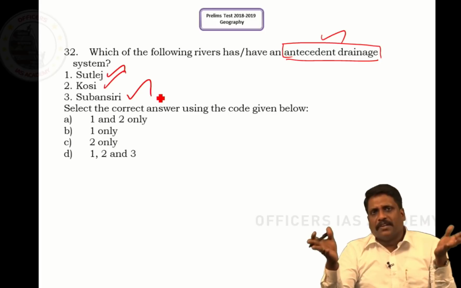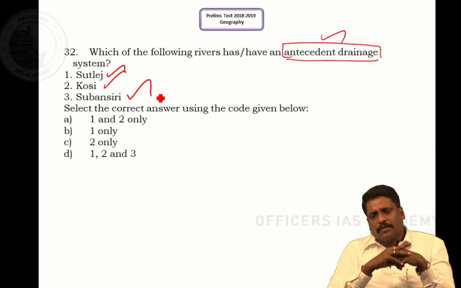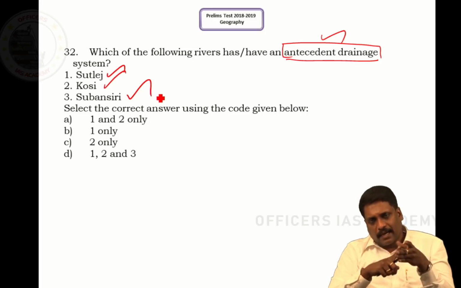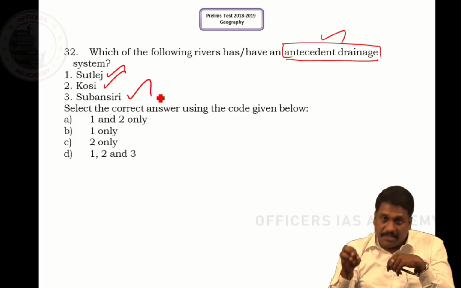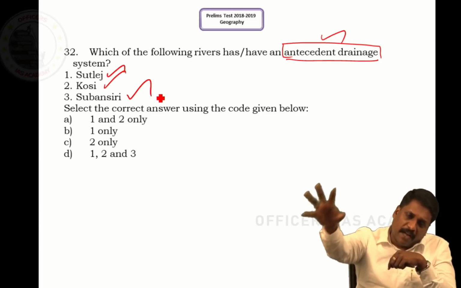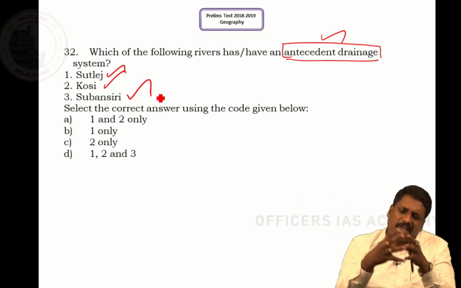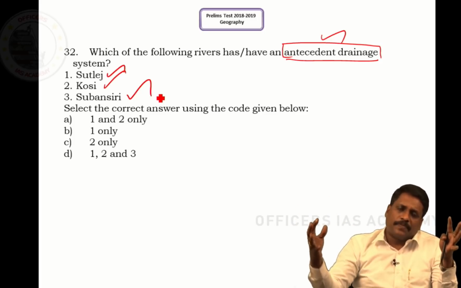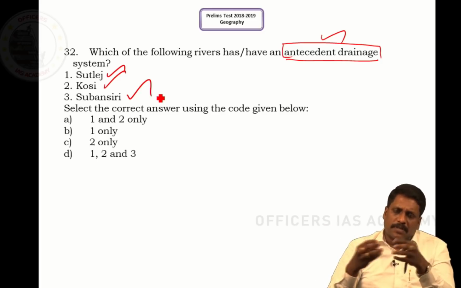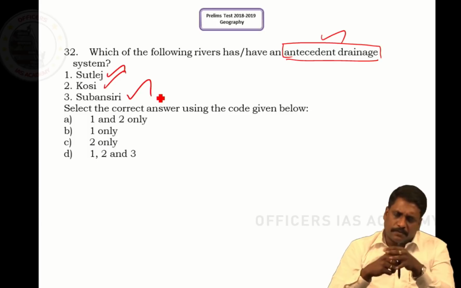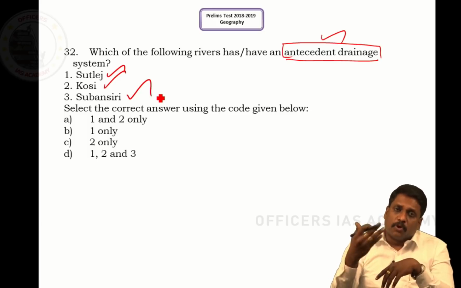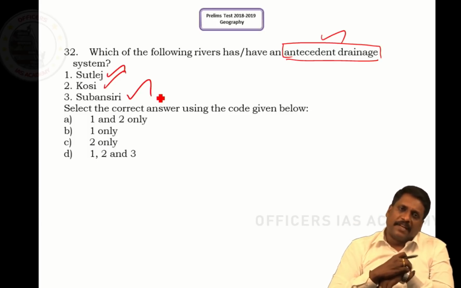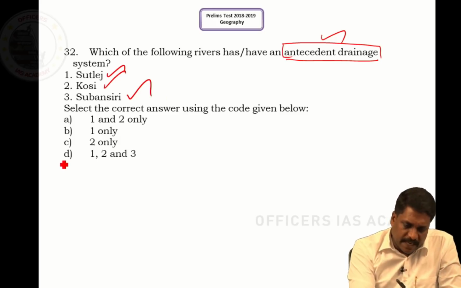The antecedent river list is plenty, sir. But one logic you can apply. Indus, Brahmaputra and Ganga are antecedent rivers. Not only these rivers, normally those Himalayan tributaries of these rivers which have a considerably large length, or let me call it larger length, right? A long profile is almost sufficient, right? That also you can consider an example of an antecedent river, right, sir? If that is the case, the answer should be D.